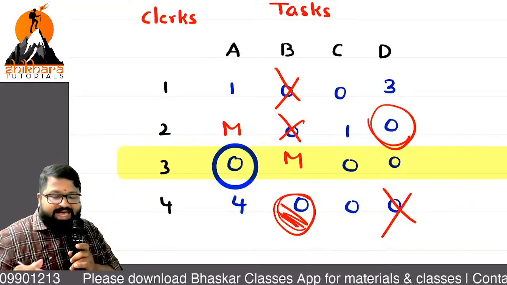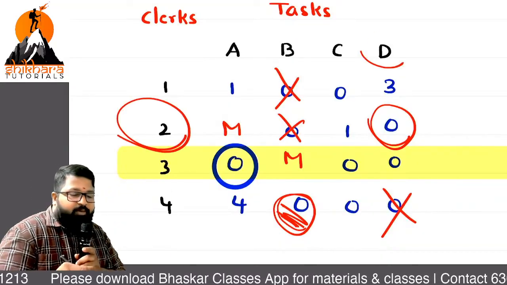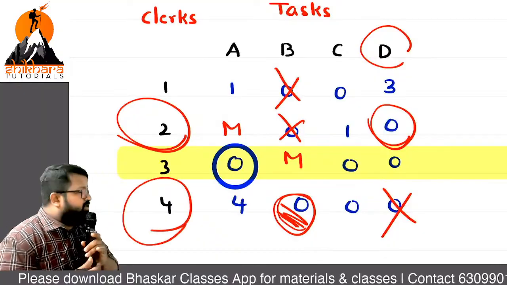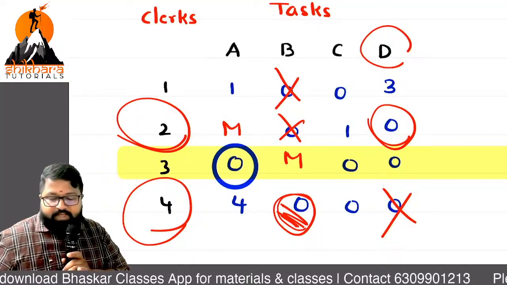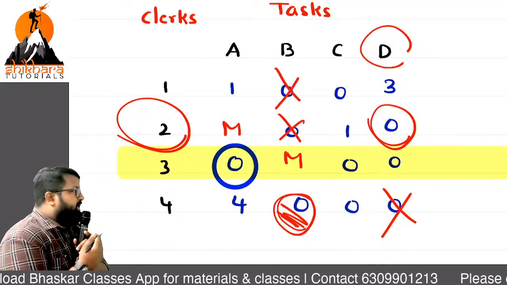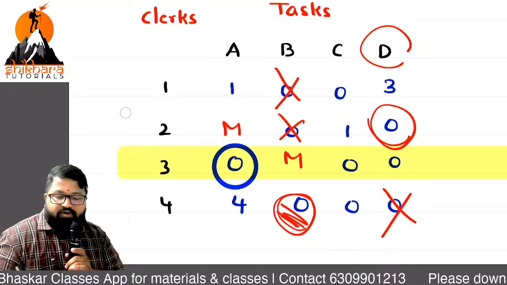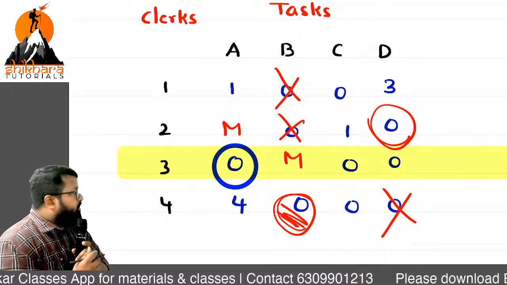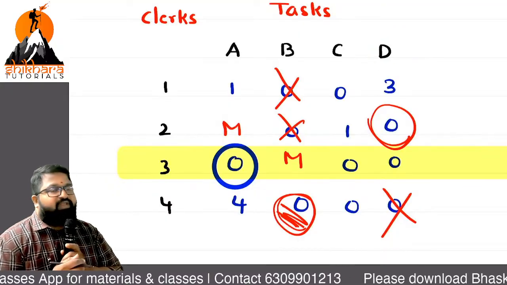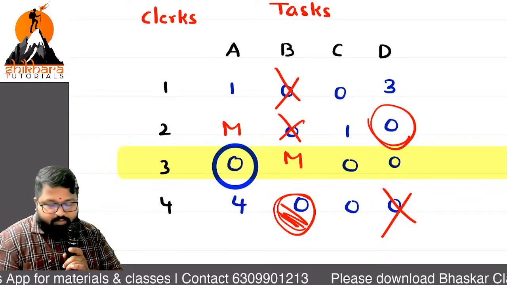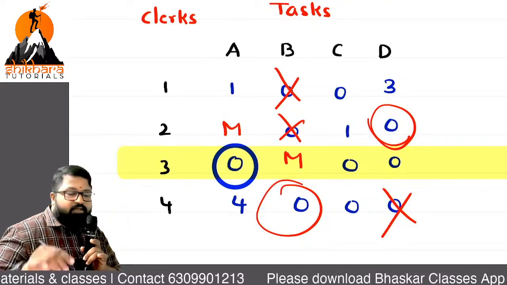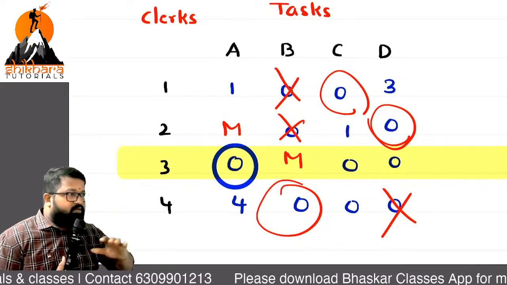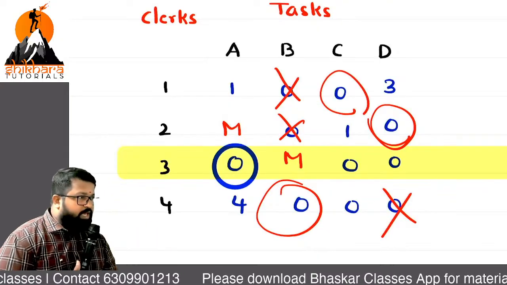Because I gave clerk 2 the job D, can clerk 4 get that other job, ma? No chance. Now whatever 0 is left over finally, which 0 is left over there? 1C only. So mark it. This is one option.